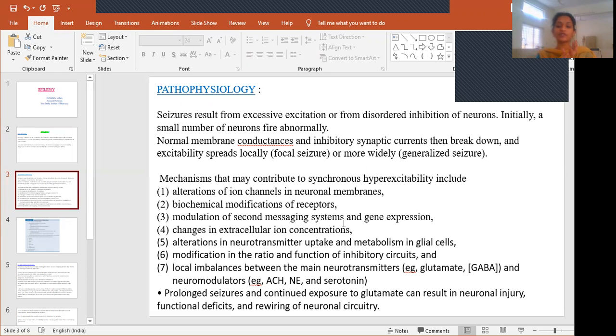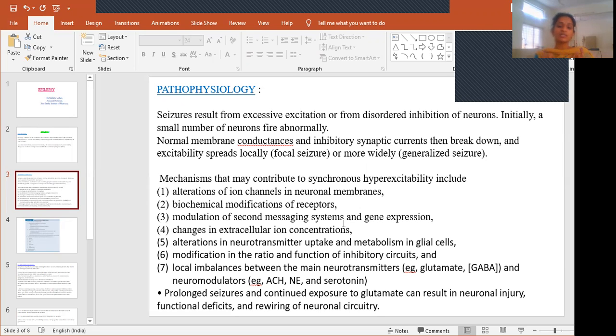Modification in the ratio and function of inhibitory circuits. That means if there are fewer inhibitory circuits, there will be more excitation. And local imbalance between the main neurotransmitters like glutamate, GABA, and neuromodulators like acetylcholine, norepinephrine, and serotonin. So the main focus is on the imbalance between these neurotransmitters and neuromodulators.